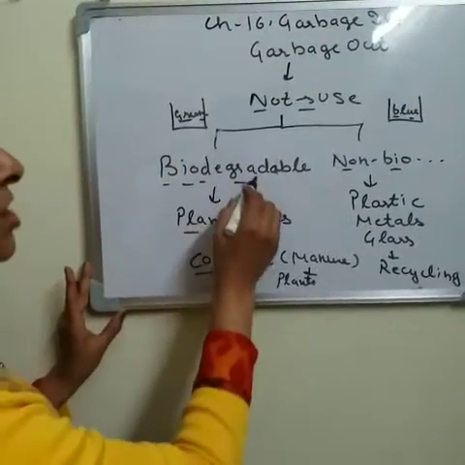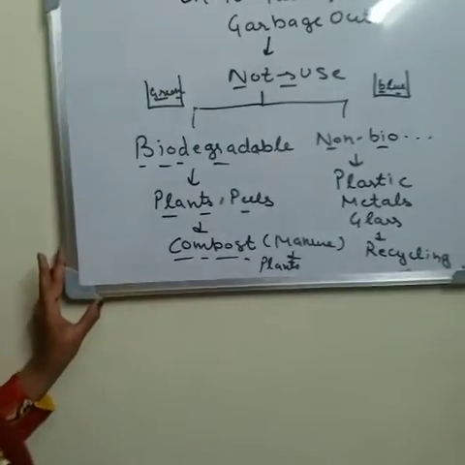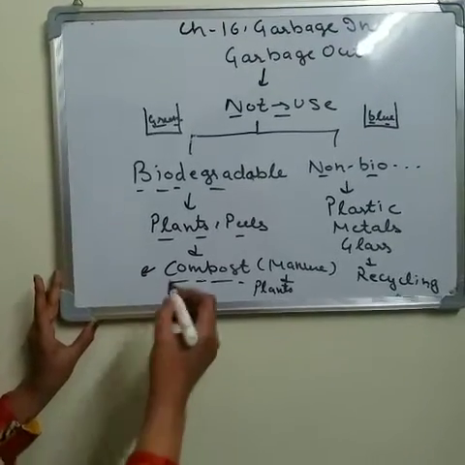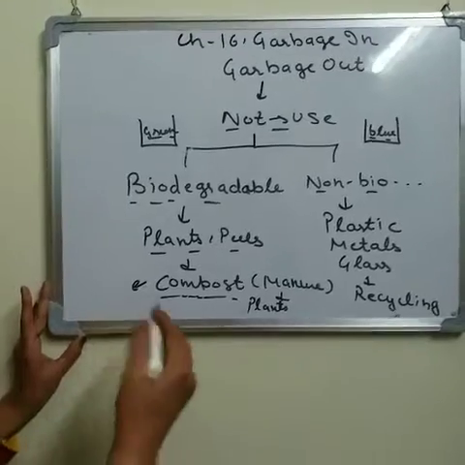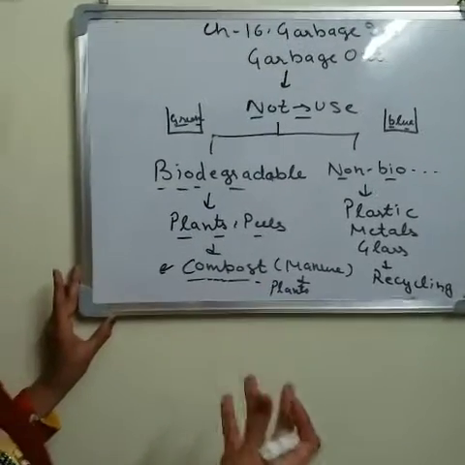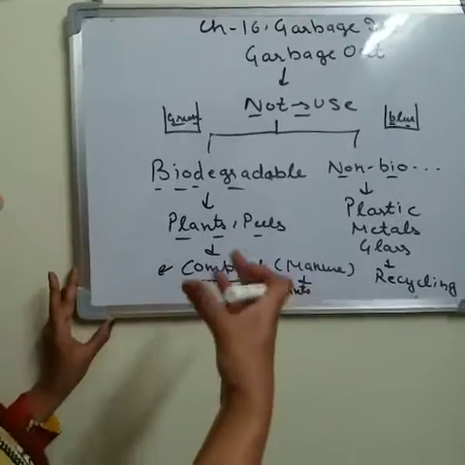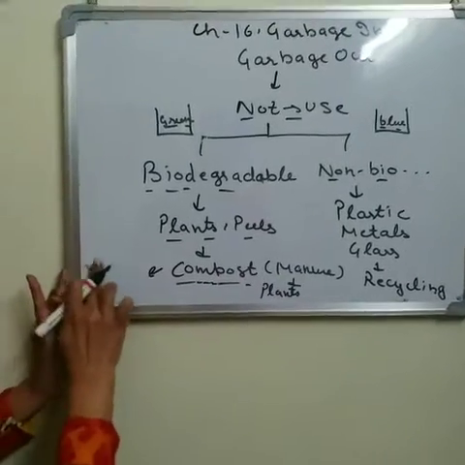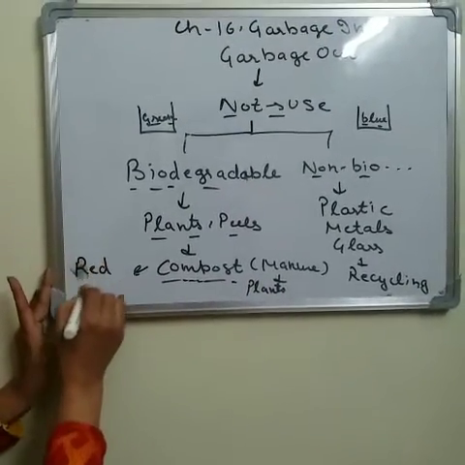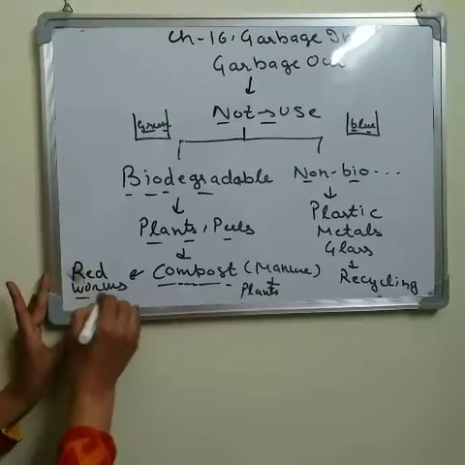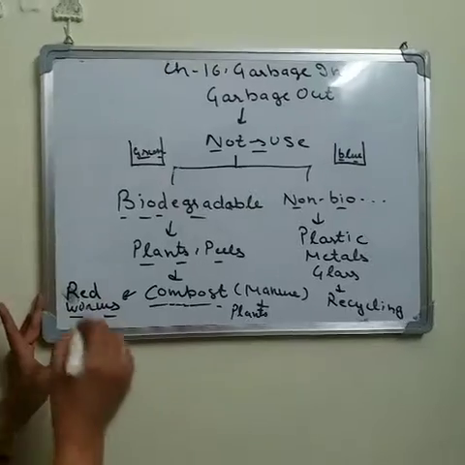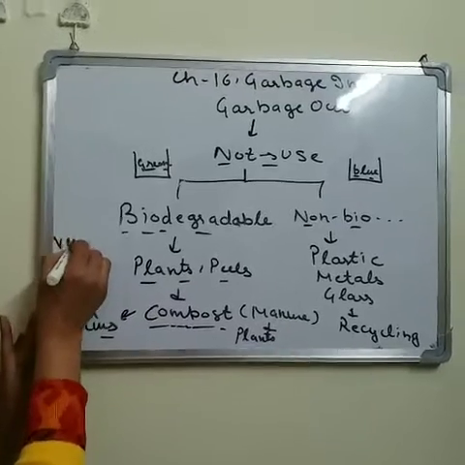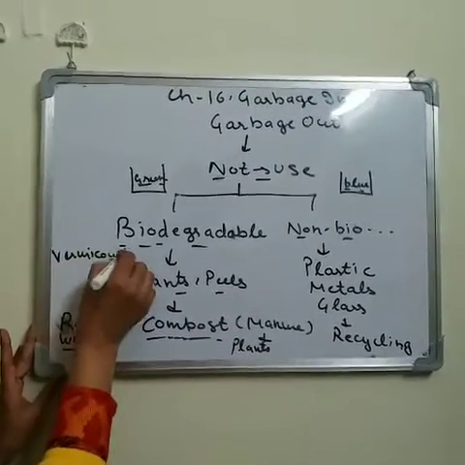Now biodegradable waste is used to make compost on a commercial scale. If we want to do that practice on a commercial scale, then we can increase the quality of the compost and make the compost very fast. We can do it with the help of red worms or earthworms. And this practice of making compost with the help of red worms or earthworms is known as vermicomposting.